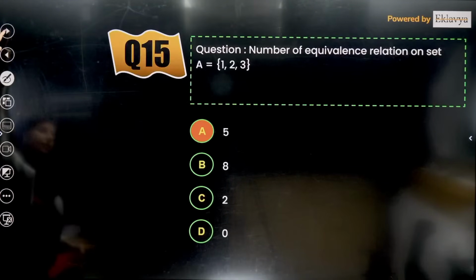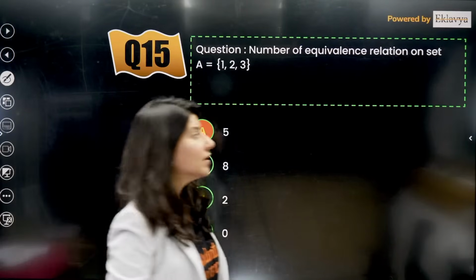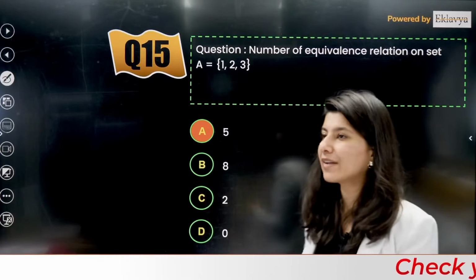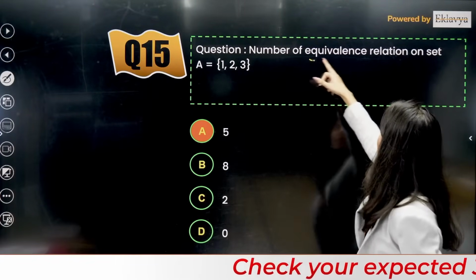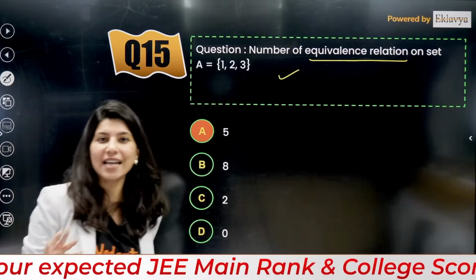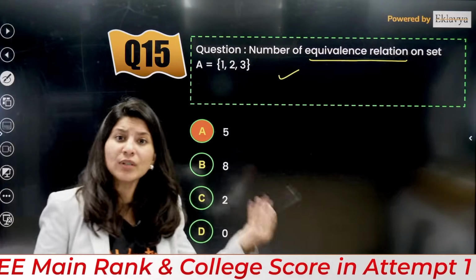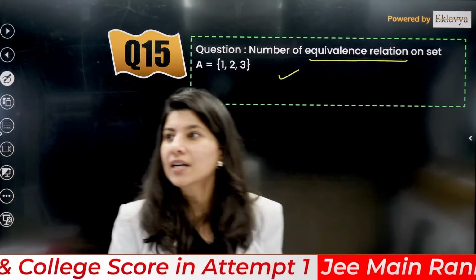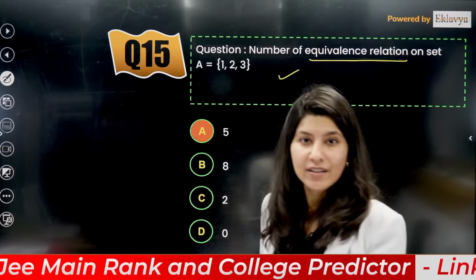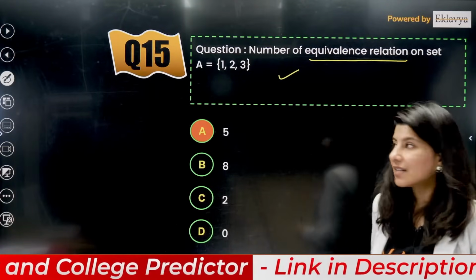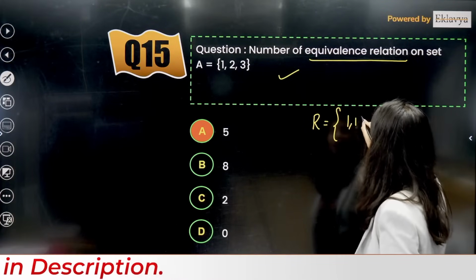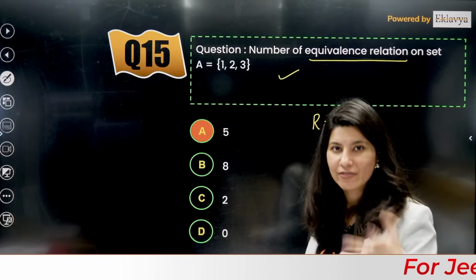Then we have this question which is from sets and relations. Now understand, this is a good question, a different kind of question I will say. The question: the number of equivalence relations on the set 1, 2, 3. It is a new type of question, but not a very difficult one. Equivalence relation means it has to be reflexive, symmetric and transitive.